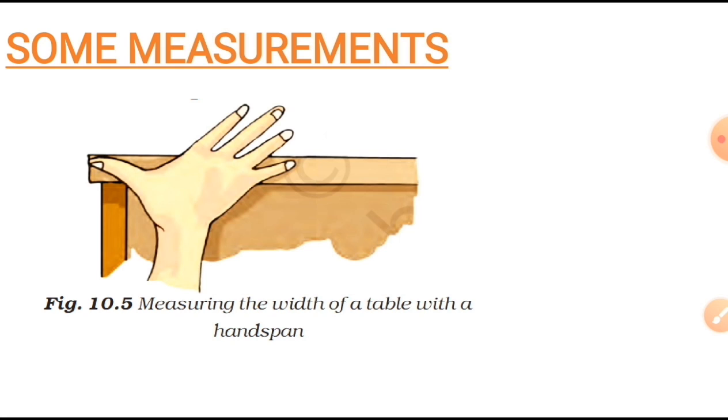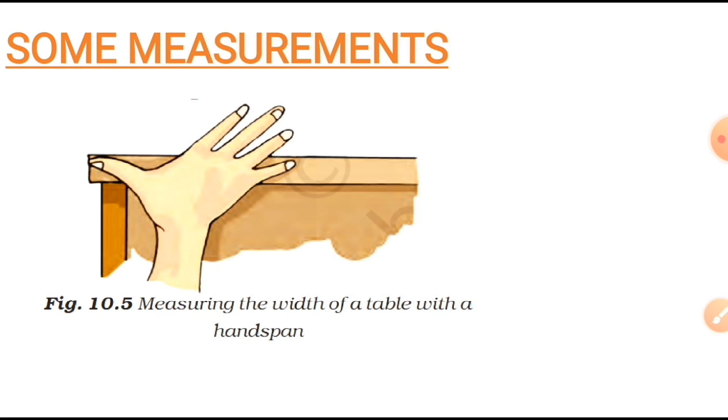Look, this child is measuring the table using handspan. If you are going to measure the same desk, and if someone else is going to measure the same desk, will the number of handspan be the same? Obviously not. Just because we all are having different measure of handspan, so obviously the distance will vary for each one of us.